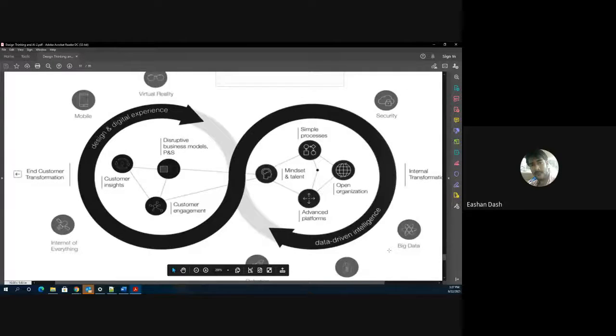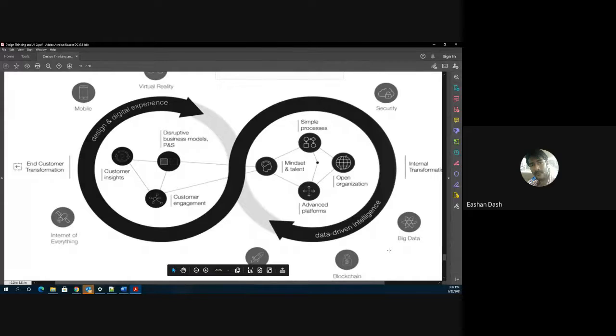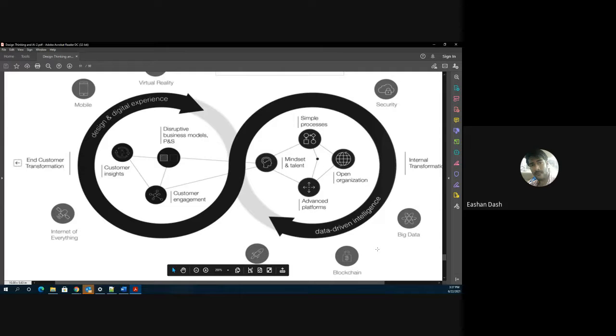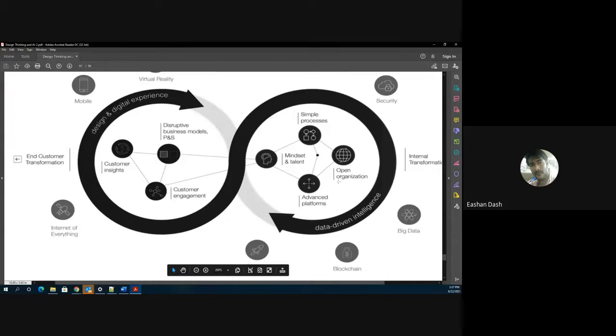Okay. So the left circle is related to the data driven intelligence and the right one is design and digital experience. How this scales down to a user is, like I told, before you design a product for a user, you need to do a lot of data analytics. Let's say this is the starting point, step 0. You collect data, you do a lot of research, and then you finally go and make a product.